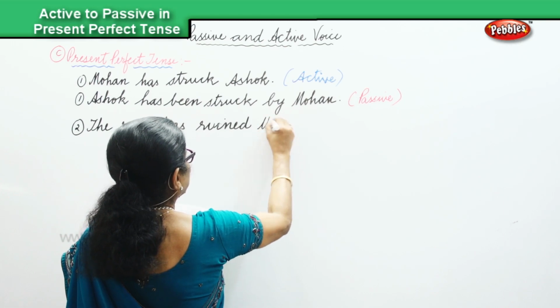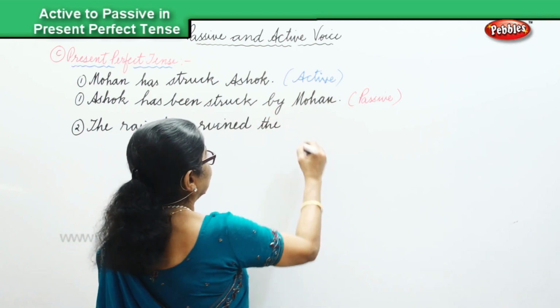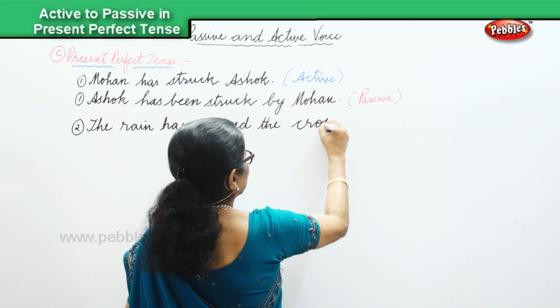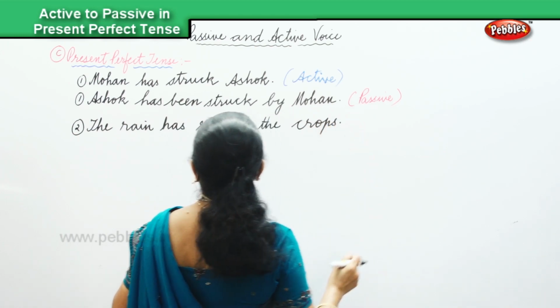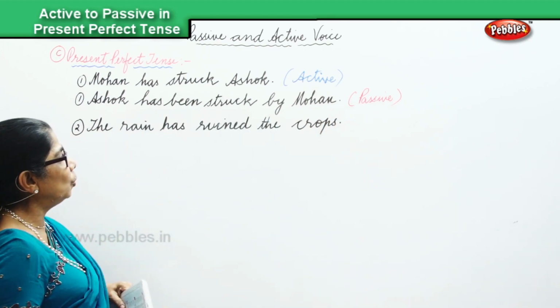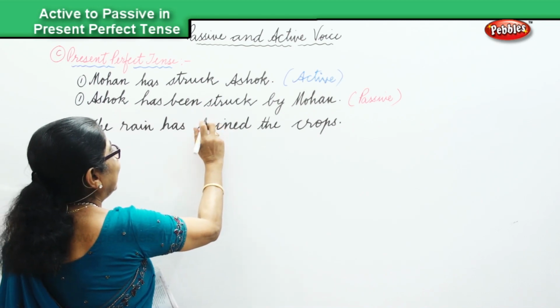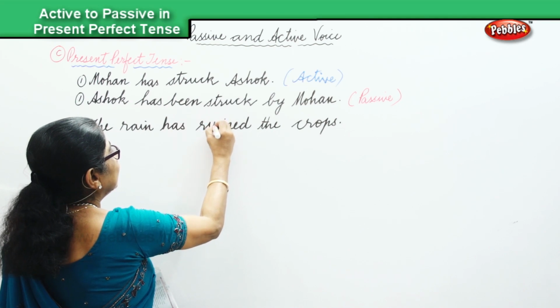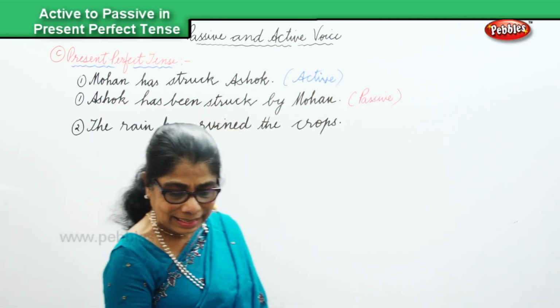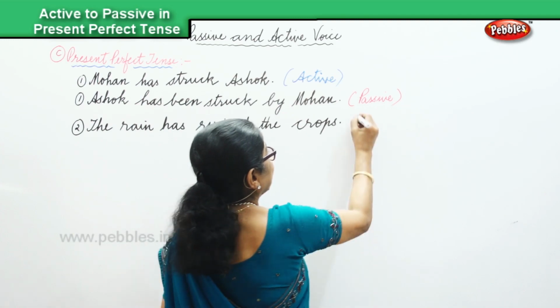Now, the rain has ruined the crops. That is in the active voice.